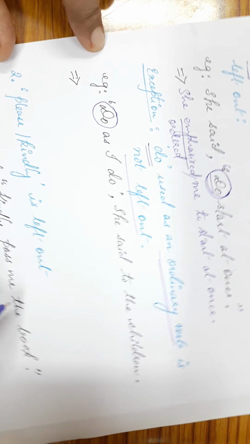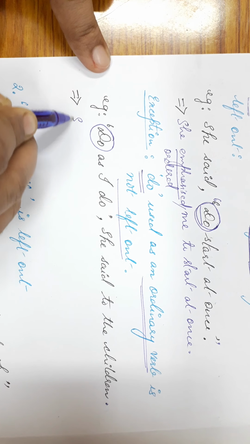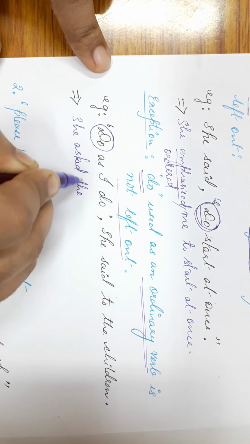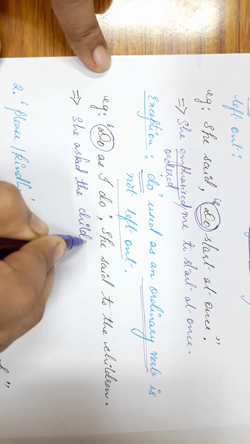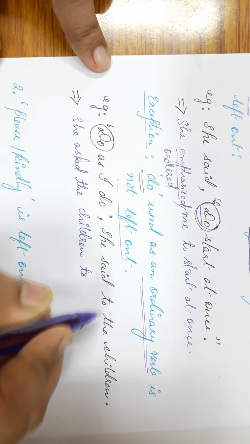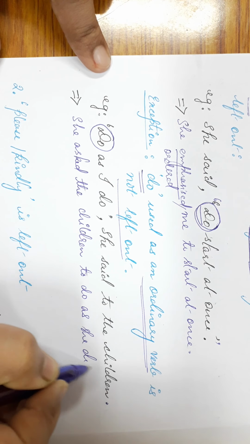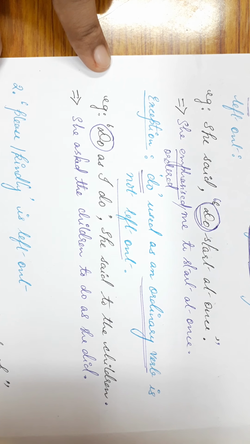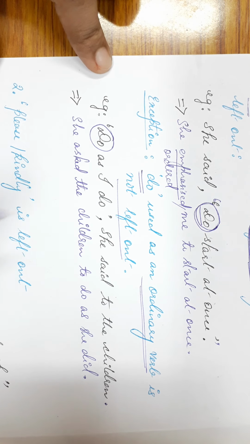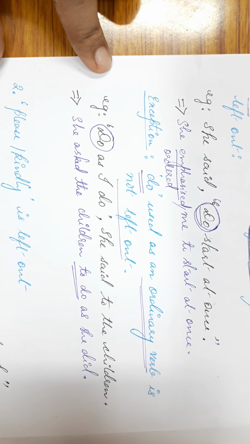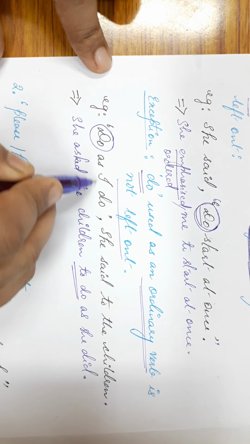So this will simply become, she asked the children to do as she did. Okay? Notice the changes very carefully. She asked the children to do, which is an infinitive, as she did.